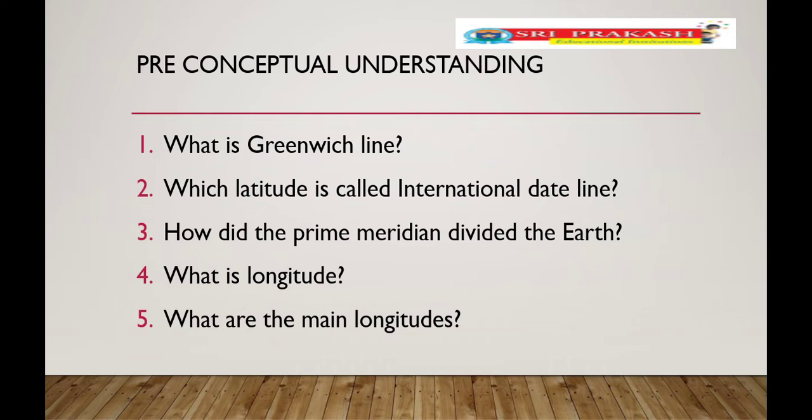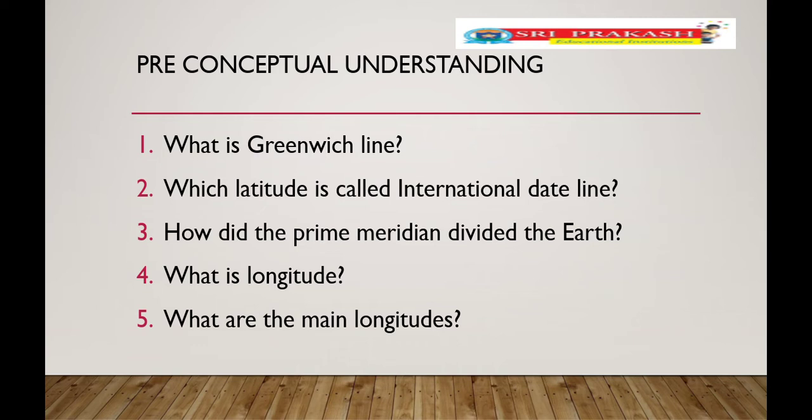See some other questions also. What is the Greenwich line? The 0 degree longitude is called the Greenwich line. Which longitude is called the international dateline? The 180 degree east and west longitude is called the international dateline. How did the prime meridian divide the earth? The prime meridian divided the earth into two parts, the eastern hemisphere and the western hemisphere.